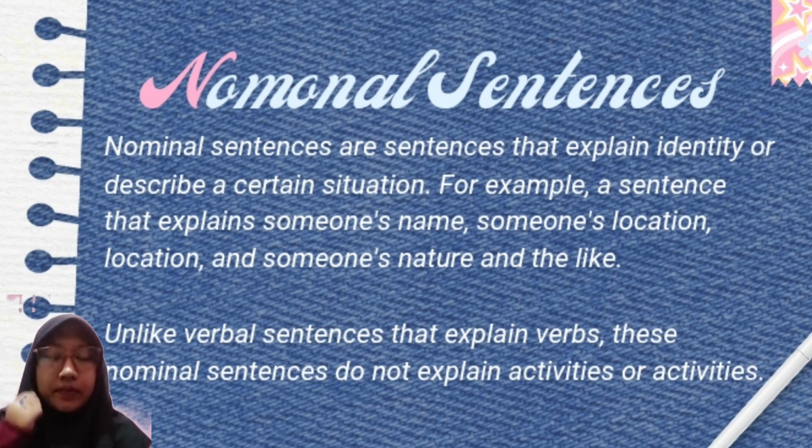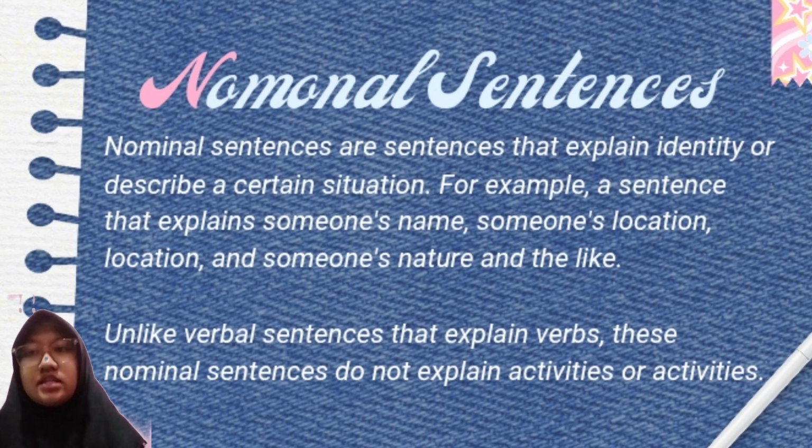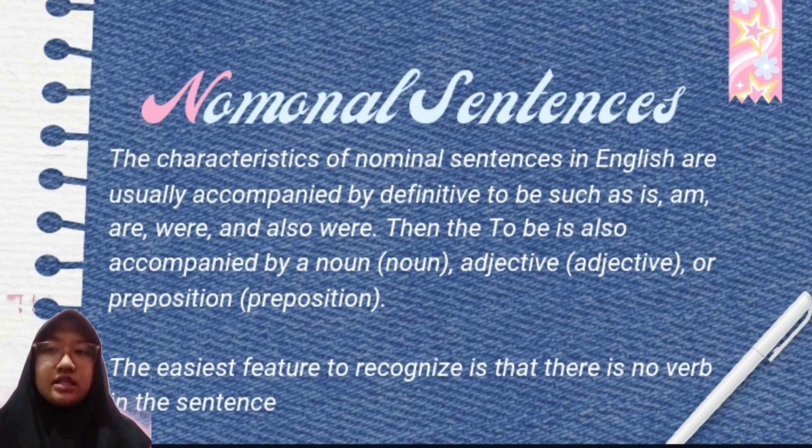Now is nominal sentences. So what is nominal sentences? Nominal sentences are sentences that explain identity or describe a certain situation. For example, a sentence that explains someone's name, someone's location, and someone's nature and the like. Unlike verbal sentences that explain verbs, these nominal sentences do not explain activities.